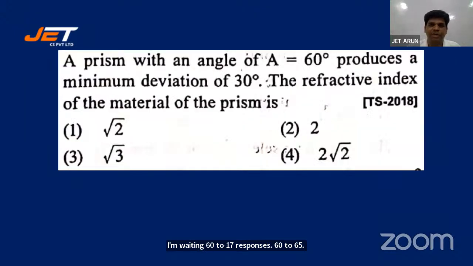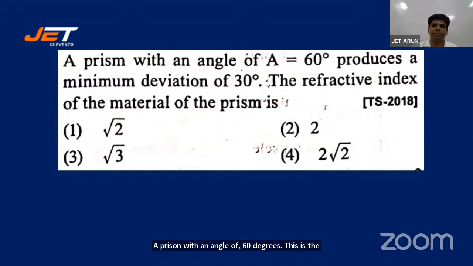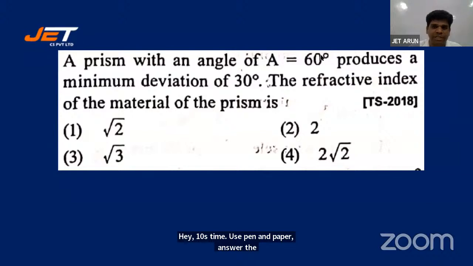A prism with an angle of 60 degrees produces a minimum deviation of 30 degrees. The refractive index of the material of the prism is. Use pen and paper and give an answer, students. This is a repeated question. It's a repeat question, but don't use memory, please. I suggest you use pen and paper and answer the question. Take 10 seconds, use pen and paper, answer the question, students. If the 60 degree angle changes, your answer will change. So please don't depend on memory. Make an attempt, use pen and paper, solve it, work it out, and then answer.